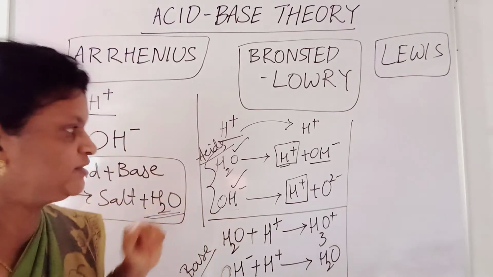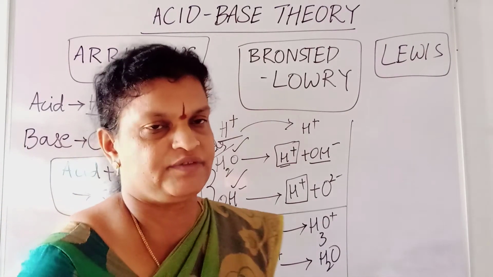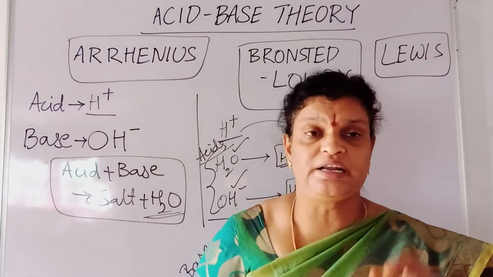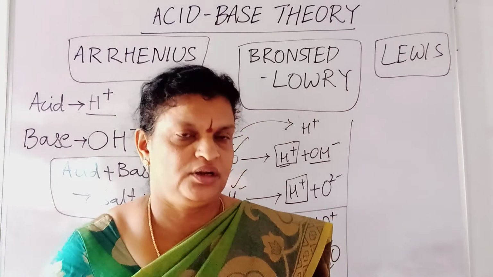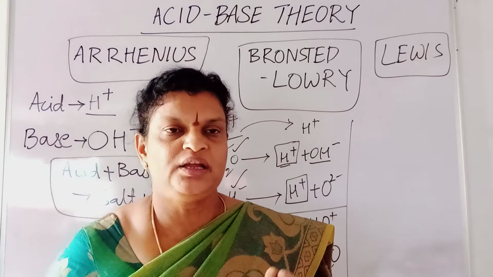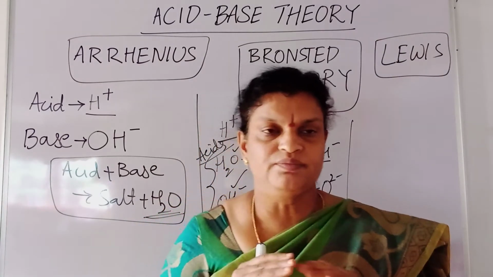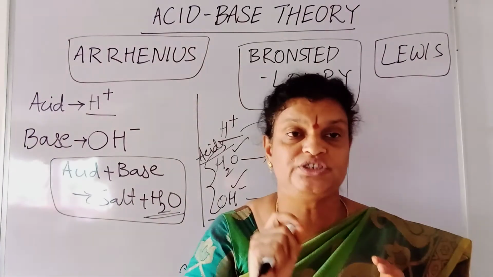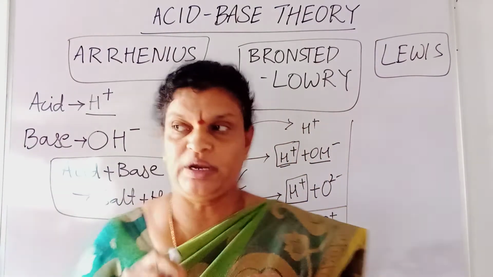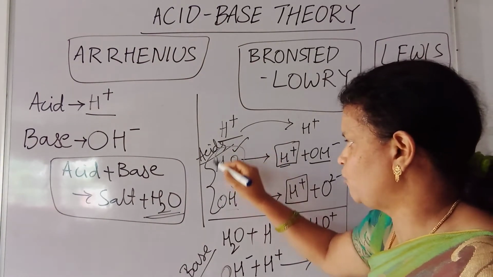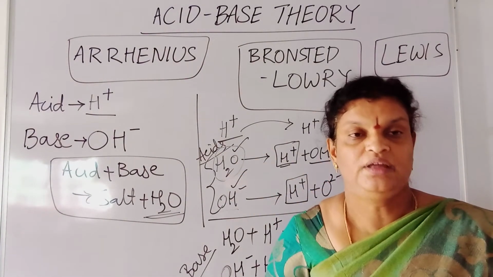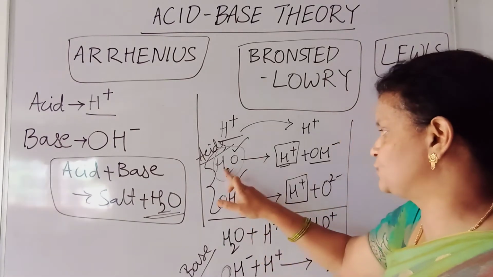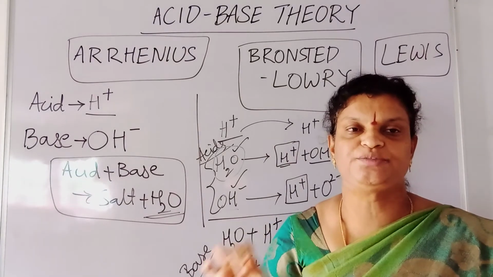Now here in this Bronsted-Lowry theory, one small thing is given: a pair of substances which are differing with one proton can be called a conjugate acid base pair. Now let me take water and OH minus ion. Both of them are differing with one H plus ion. So we can consider these two substances as a conjugate acid base pair.